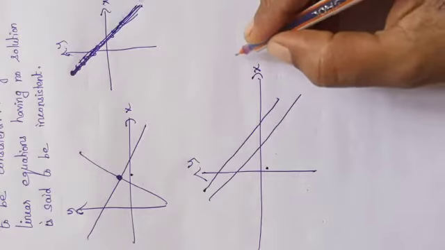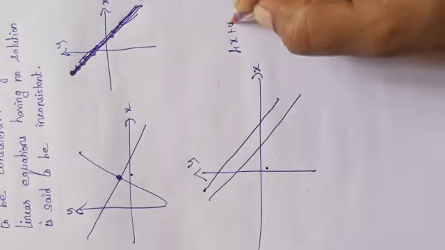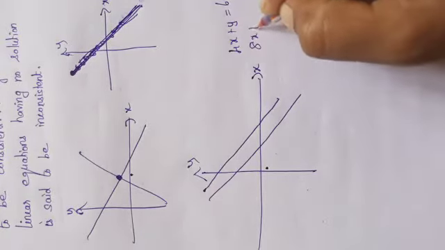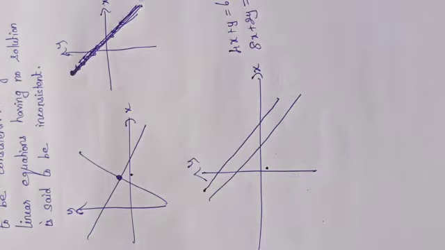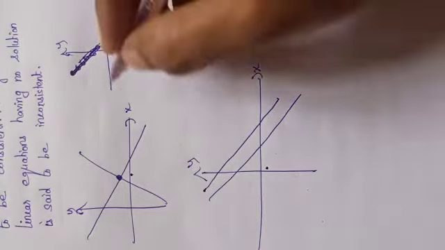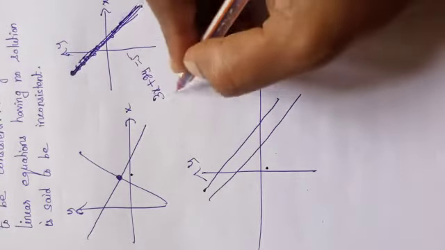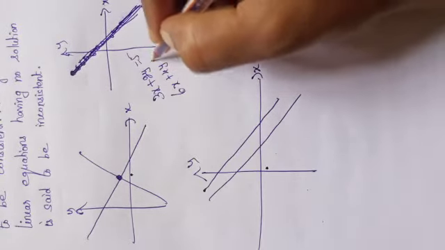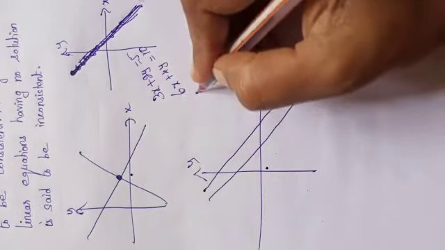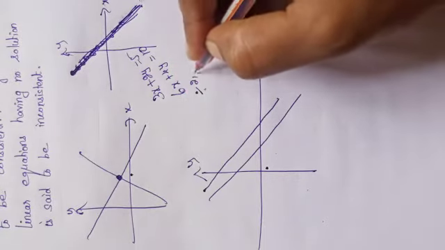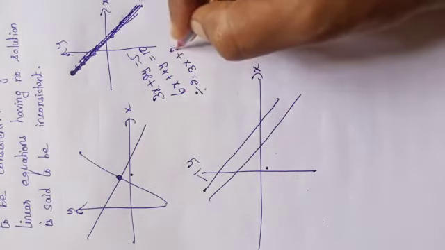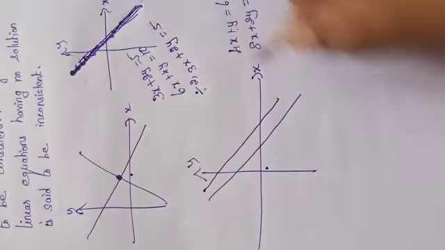Example, even for this we can give that. Say 4x plus y is equal to 6 and 8x plus 2y is equal to 18. And for this I can give that 3x plus 2y is equal to 5 and 6x plus 4y is equal to 10. See, divide by 2, again this equation will become 3x plus 2y is equal to 5.